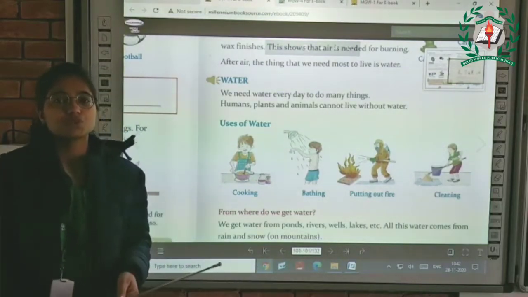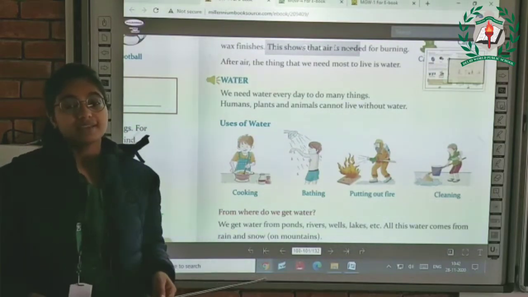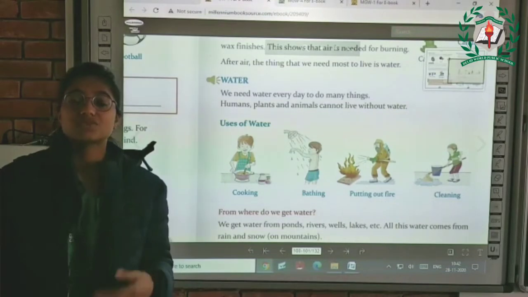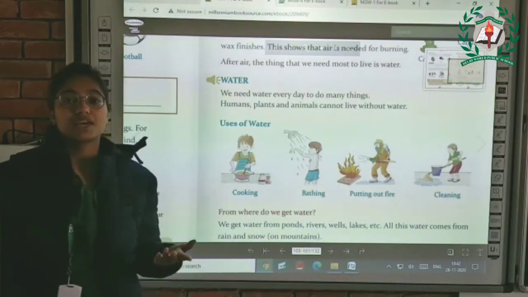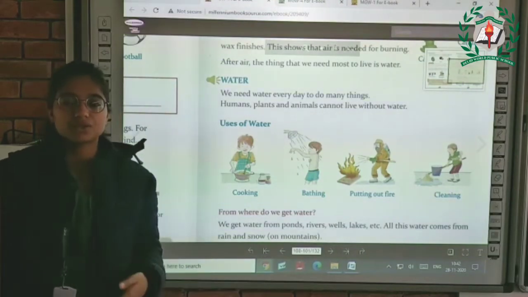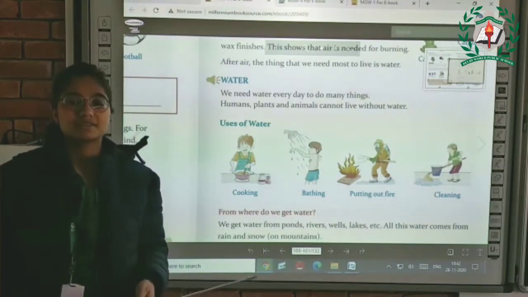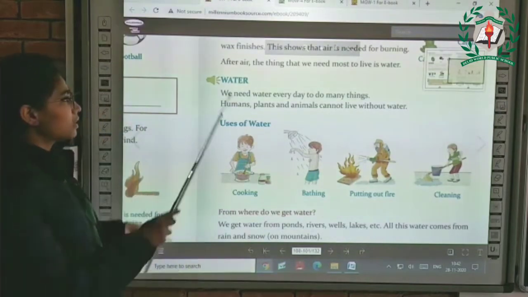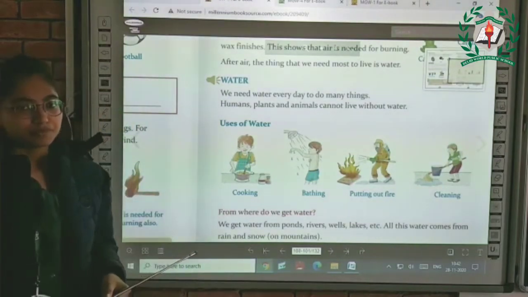And we have also known about the uses of air, like air helps us in burning, air helps in drying our clothes, air also helps us to live our life. So there are a lot of useful things about air. So now students, today we will study about water in this chapter.